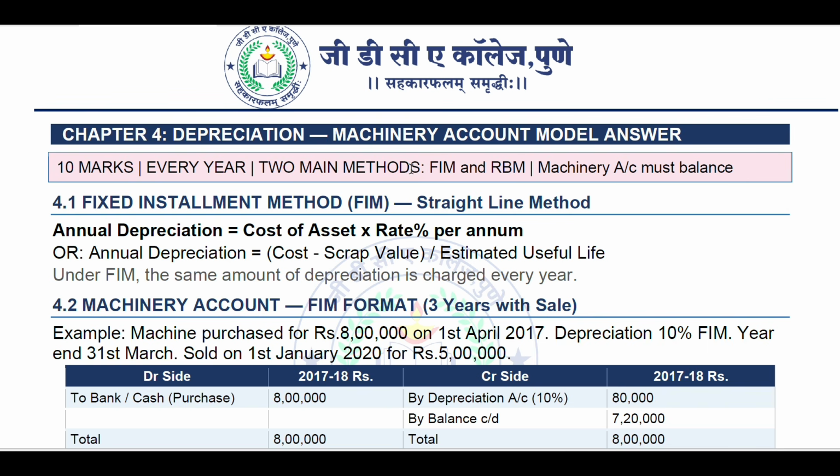Next, depreciation, that is the machinery account model answer. So what is the model answer for a particular question? We're going to see with an example. Fixed installment method, FIM, that is the straight line method. Annual depreciation is cost of asset multiplied by the rate, whatever rate is given in the question. Or you can calculate annual depreciation using this formula: cost minus scrap value divided by estimated useful life. Under FIM, the same amount of depreciation is charged every year.